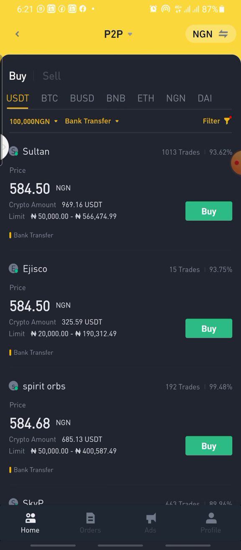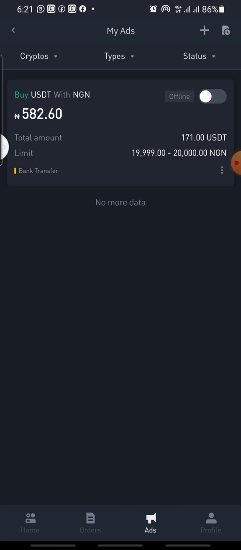You made a little calculation with the 100,000 naira you bought. Don't forget the rate we used before is 582. Let's check it. Here it is 582.60, which is the rate we bought at. Then for us to know the quantity of coin we bought, we have to divide 100,000 naira by this rate.